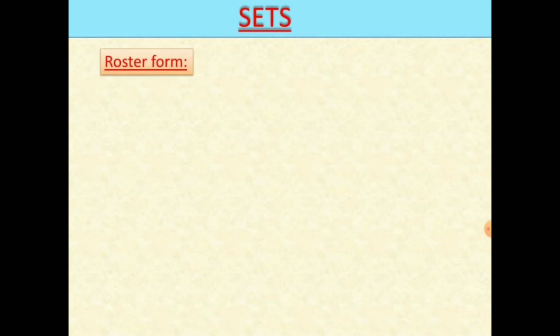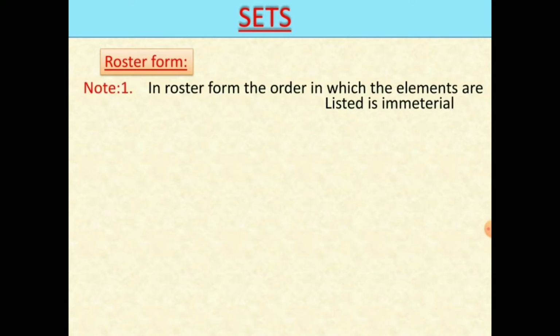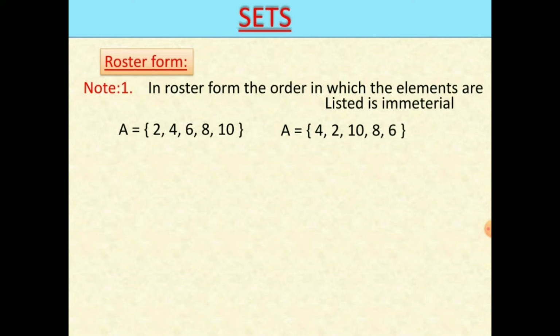While writing in roster form, we have to follow some rules. The first one is, in roster form, the order in which the elements are listed is immaterial. For this, let's take one example. A = {2, 4, 6, 8, 10}. Here these two sets have the same elements, but the listing order is different. Even though, these two ways are right. So, we can write in any order.